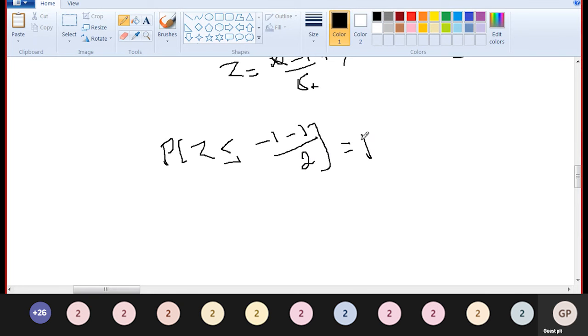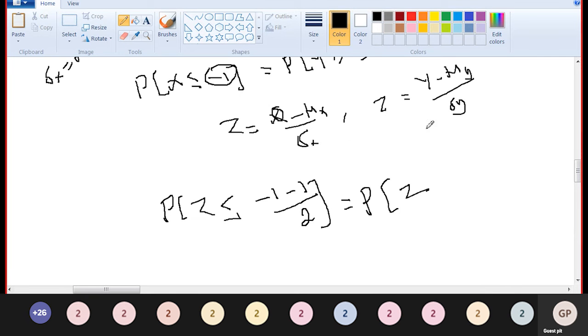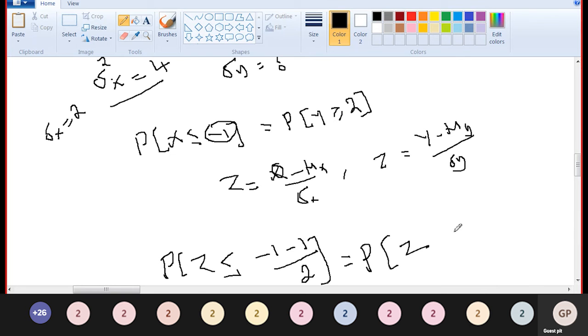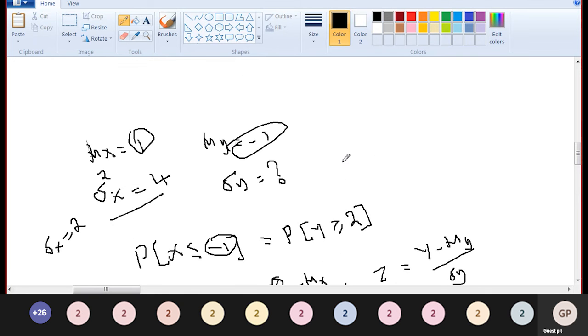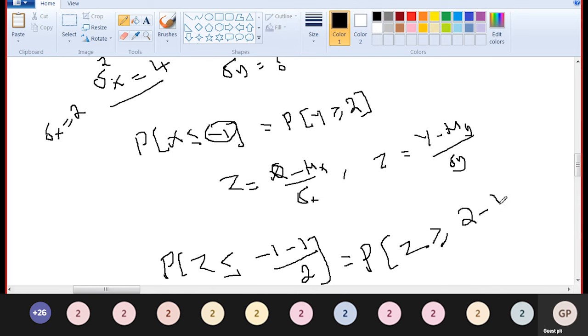This is equal to P of Z greater than or equal to (2 minus mu y) divided by sigma y. Mu y is -1, so minus minus plus 1. P of Z less than or equal to (-1 minus 1) divided by 2 is equal to P of Z greater than or equal to (2 plus 1) divided by sigma y.